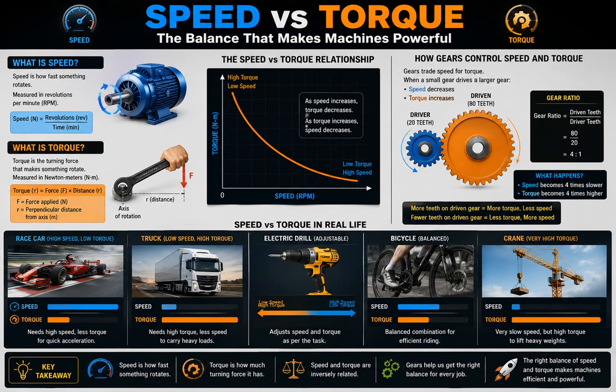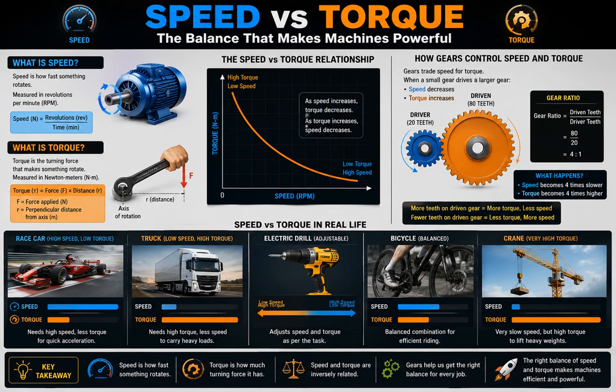Now look at the racing car example. Racing cars need very high speed, so they use lower torque for rapid acceleration. But cranes are completely opposite. They need massive torque to lift heavy loads safely. That is why cranes move slowly.